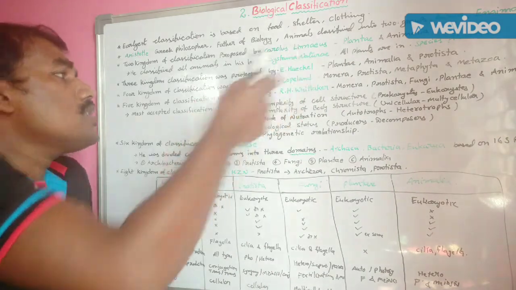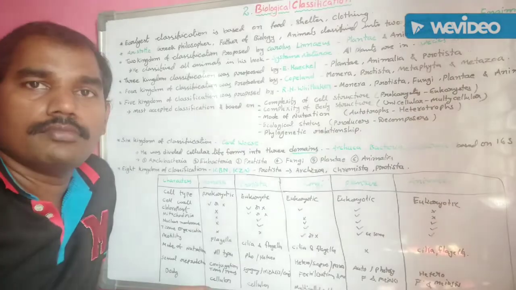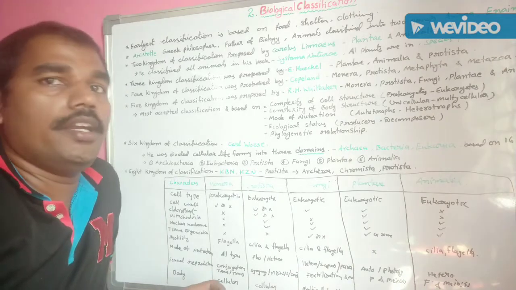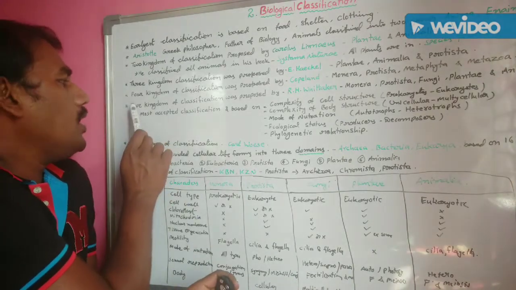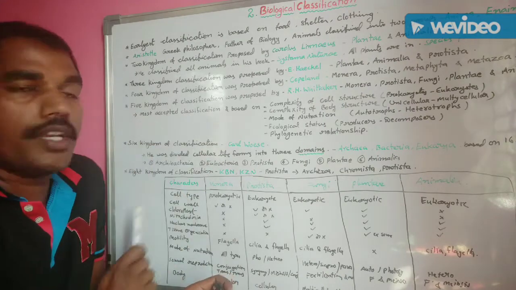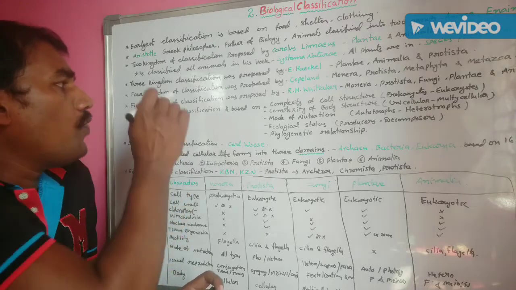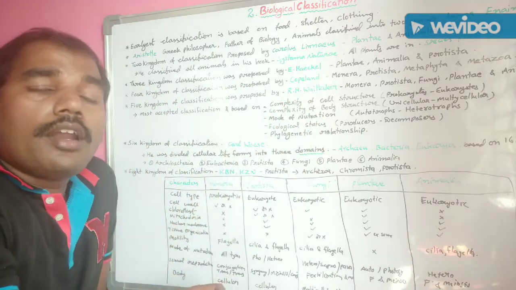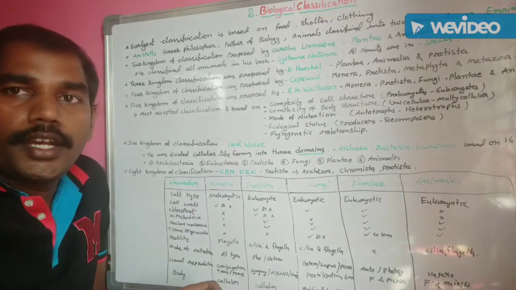So, this classification is also not sufficient, and not all scientists accepted it. The next classification is the five kingdom classification. This five kingdom classification was proposed by R.H. Whittaker.